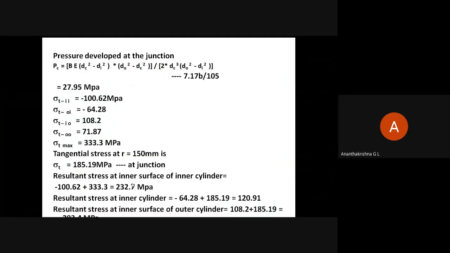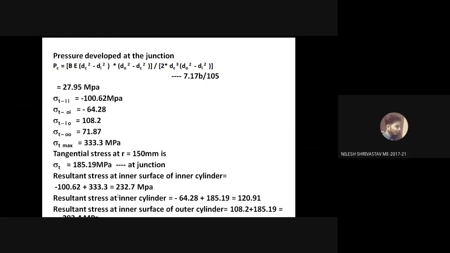You are getting 185.2, no, Nilesh? Yes, sir, 185.18. Resultant stress at inner surface of inner cylinder will be equal to minus 100.62, which is what we got earlier, plus 333. So the effective resultant stress at inner surface of inner cylinder because of the fluid pressure as well as the shrink fit stress is 232.7 megapascal.